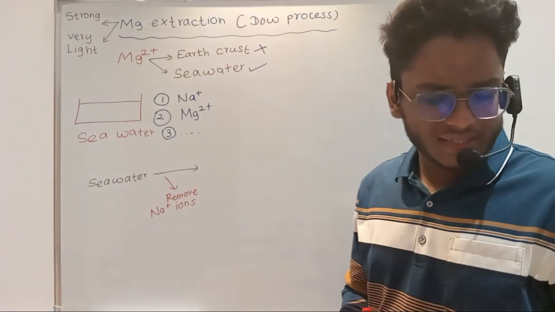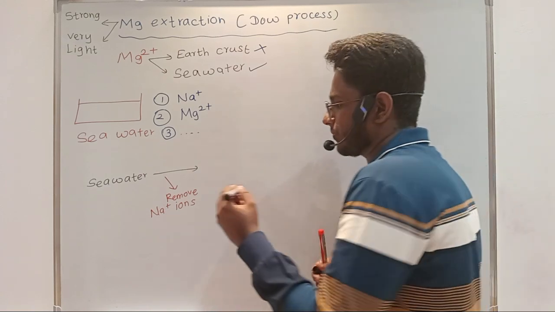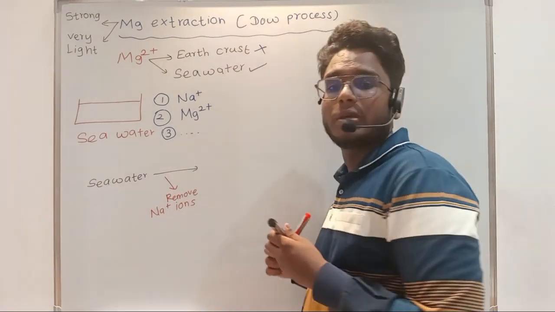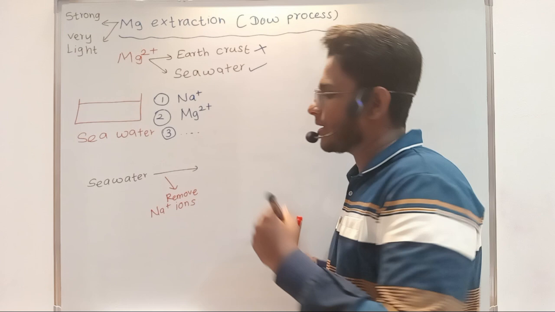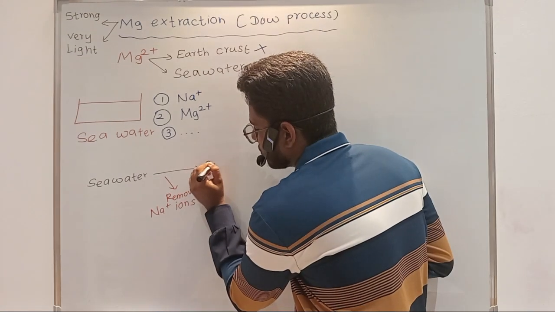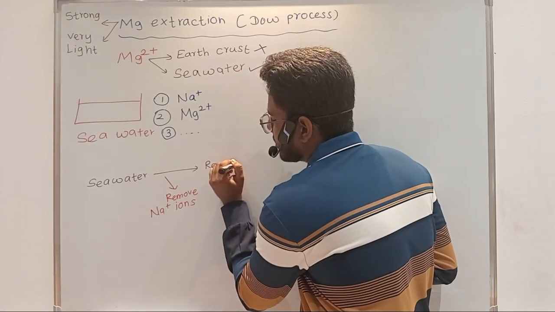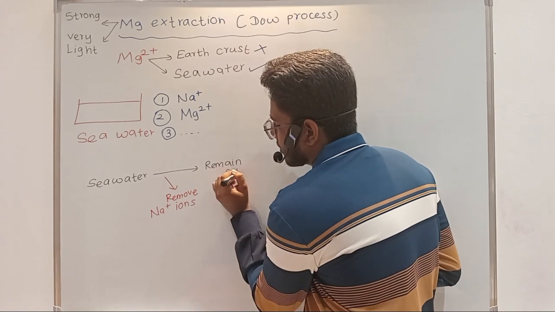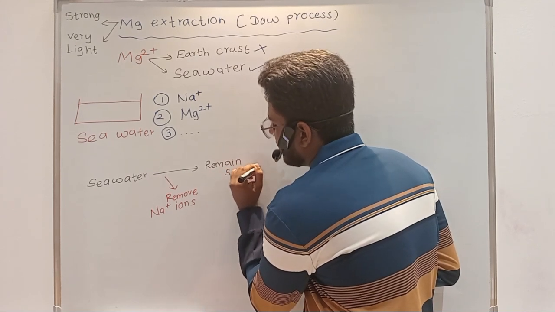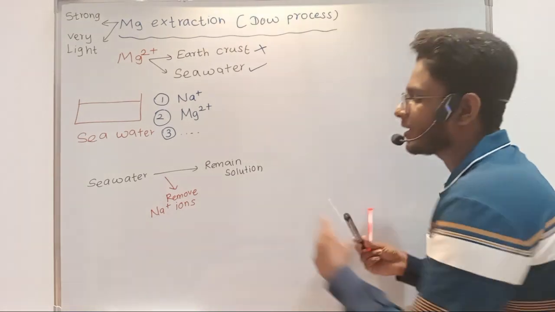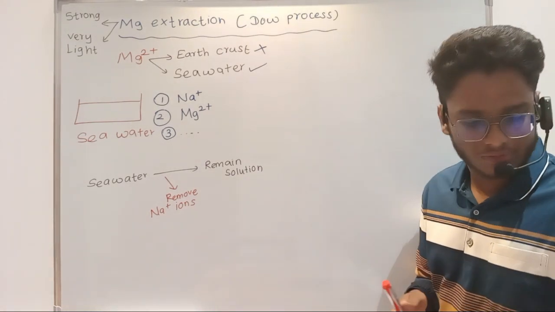And the remaining solution, there is no use for them. For whom? For the people who are producing salt. For them the remaining solution is of no use, right? But for the people who are producing magnesium, there is a use out of this remaining solution, right?